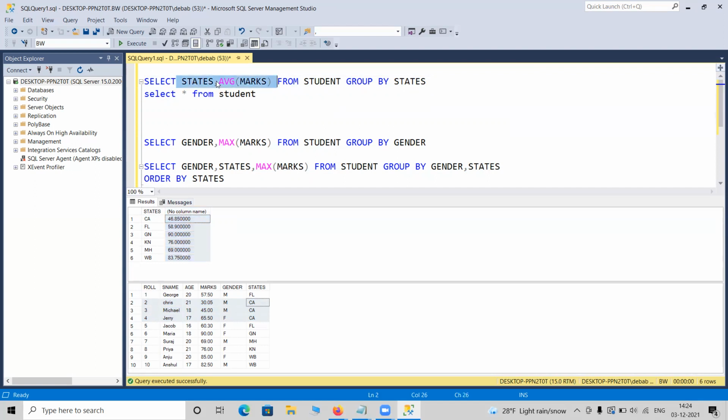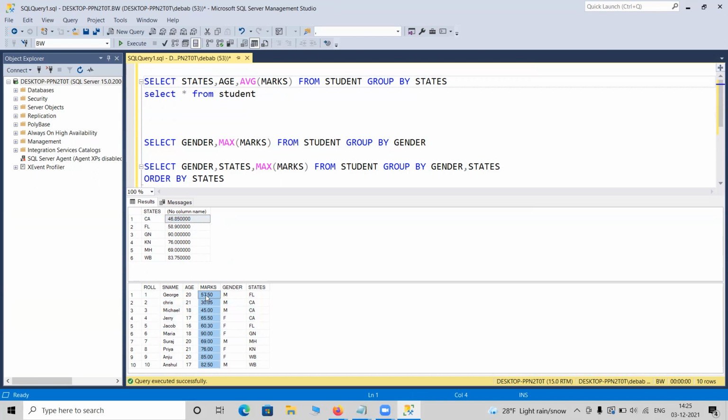Now, if I want to add some other fields like age, what would happen if I want to add age? It doesn't mean anything. People will think, okay, it should display the age, but previously I had 10 records. You can see 10 records altogether. And here I have only data for 6 states, and the values are also new. 46.85. You cannot find any number like 46.85.